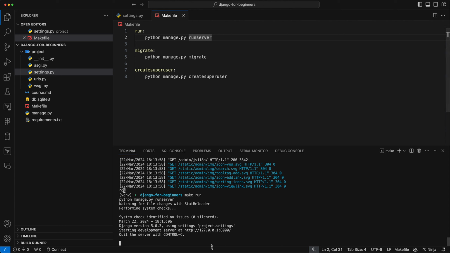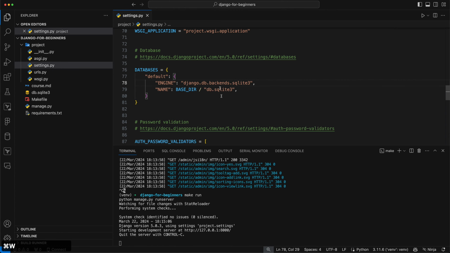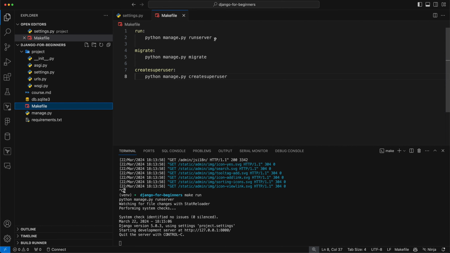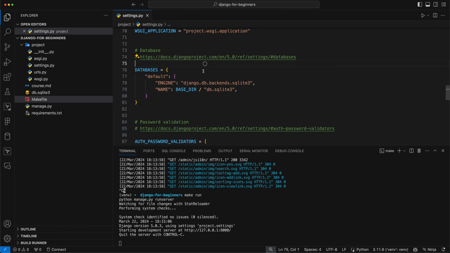When I want to migrate, it's just make migrate, or make createsuperuser, although this is something you probably won't be doing all the time. You'll probably just make one at the start. So it's maybe not necessary in a Makefile, but I wanted at least one more example for you guys. So yeah, I have that, and that'll just make our life easier moving forward. It's also a bit of documentation, right? You can be like, how do I run that again? You can go to your Makefile and be like, oh yeah, it's this. Or I can at least know to run make run. So it's just a nice thing to have, and I definitely recommend it.